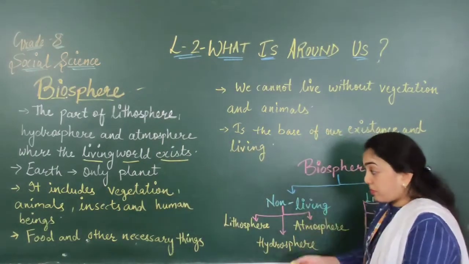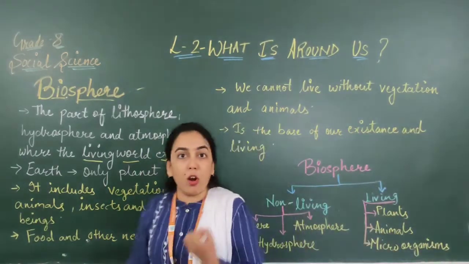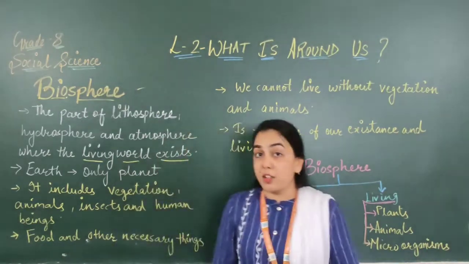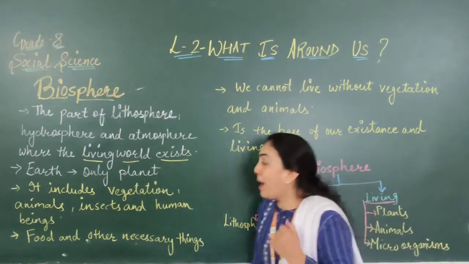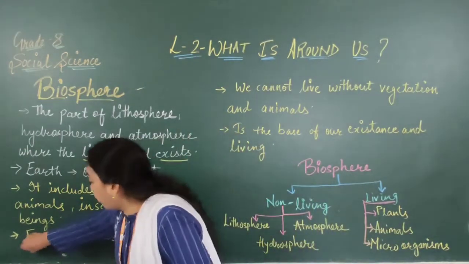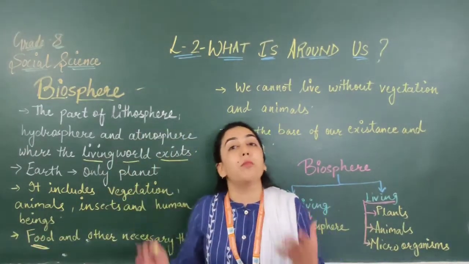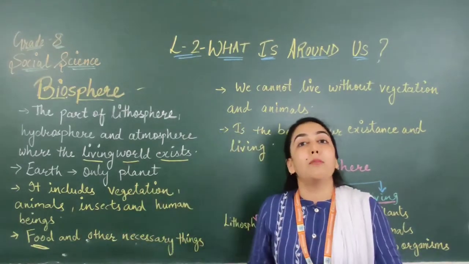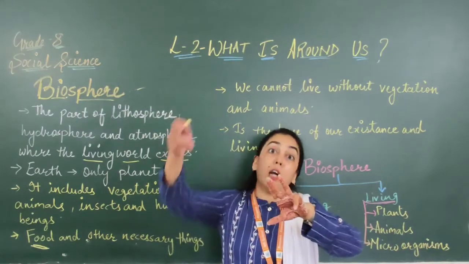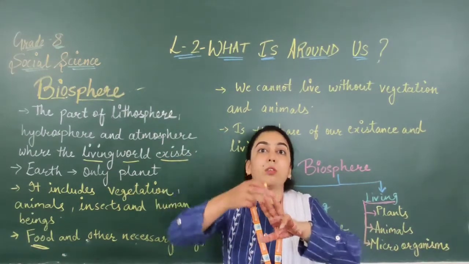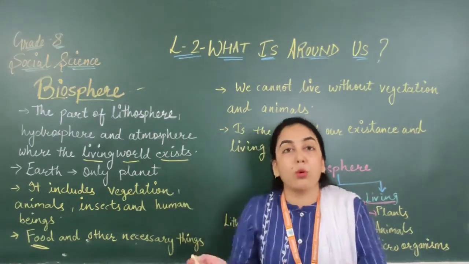Next is, what things are essential for us? First of all, we need food to survive. Air we all know. But the food which we need will come from this biosphere. That means when there is the combination of land, water and proper air, then there is the proper growing of crops.